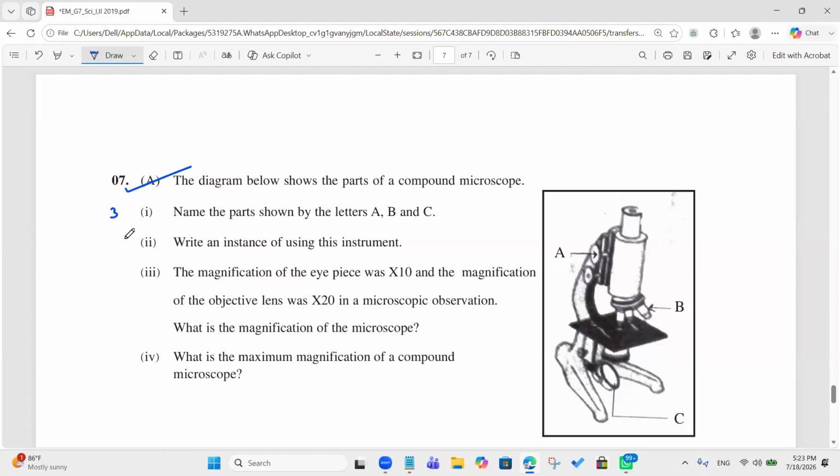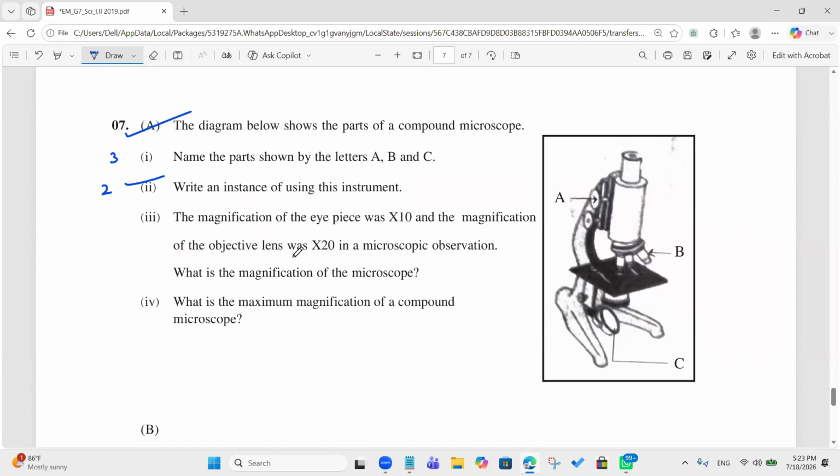So you can take 3 marks for this and 2 marks for this. The magnification of the eyepiece is times 10 and the magnification of the objective lens is times 20. In the microscopic observation, what is the magnification of the microscope? 200, right? How do you find it? 20 multiplied by 10. The eyepiece is 10, the objective is 20, then you multiply those two.